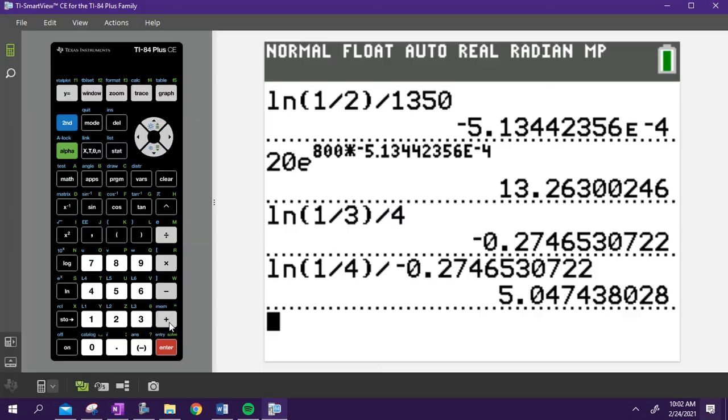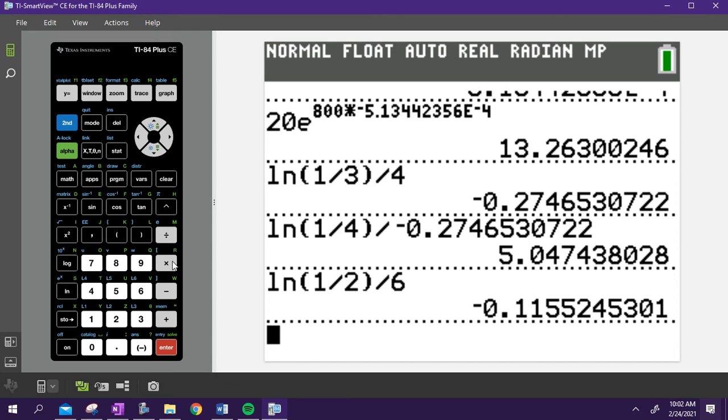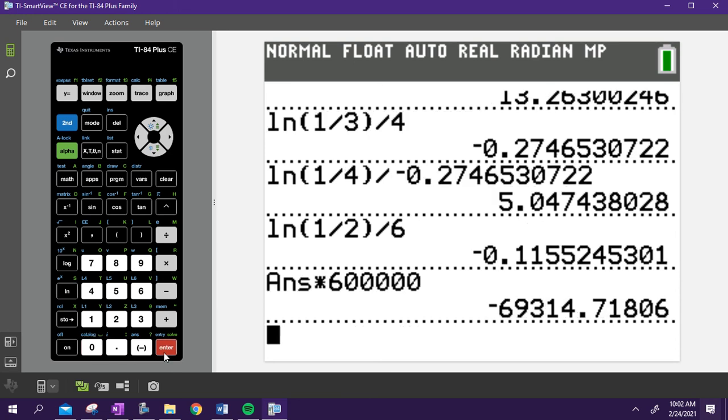Let's plug it in. Natural log of 1/2 divided by 6. That's my k. I'm going to just go ahead and type that in, and I'm going to multiply that by 600,000. Got enough zeros. Boom. There is my answer. 69314.718.